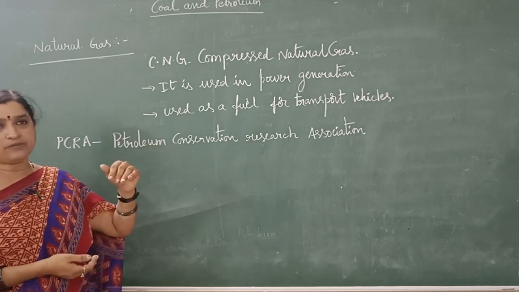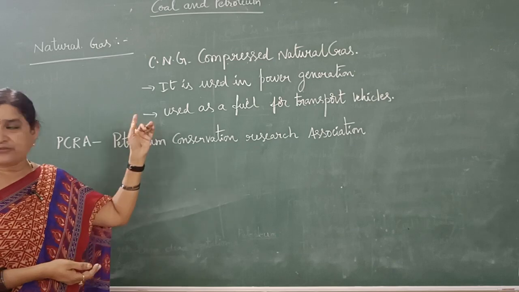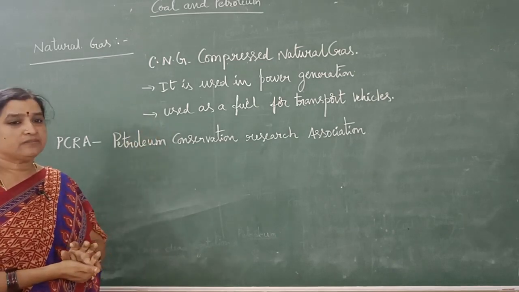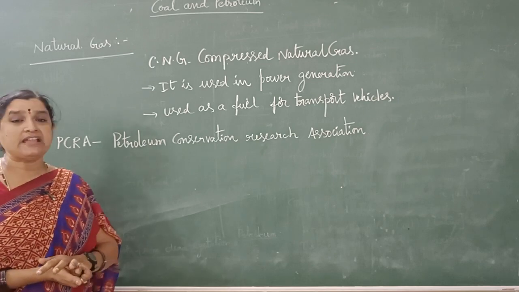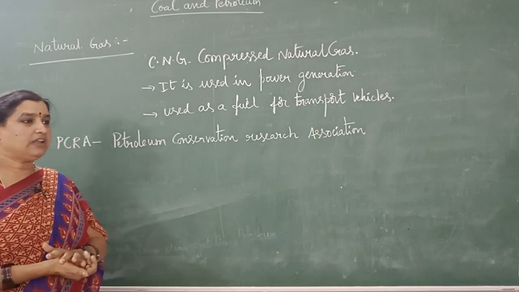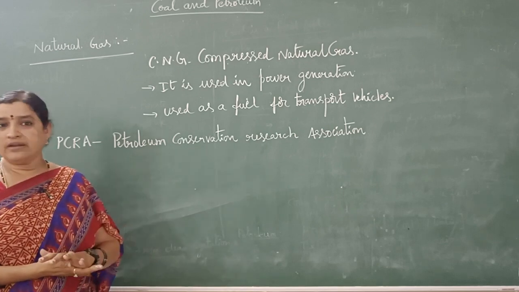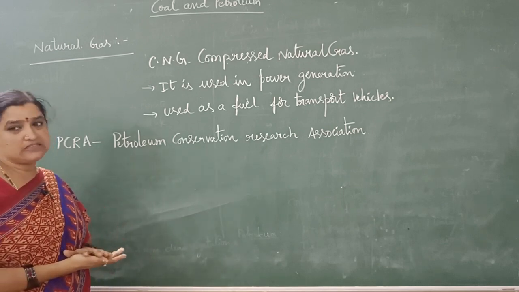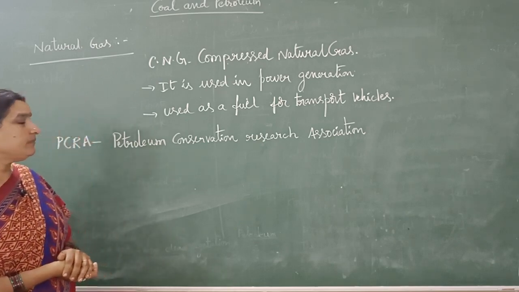For the manufacturing of electricity, we use this natural gas as a fuel. It is also used as a fuel for transport vehicles. Generally, most vehicles work with either petrol or diesel. Nowadays, we are using compressed natural gas cylinders for transport.